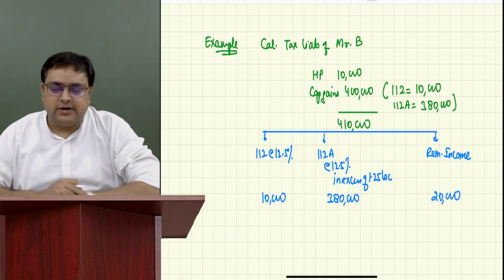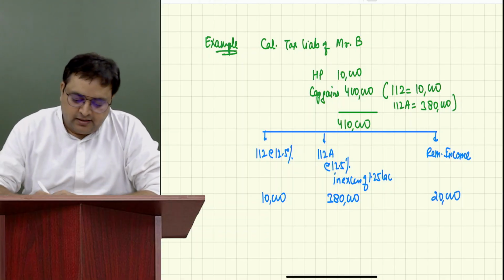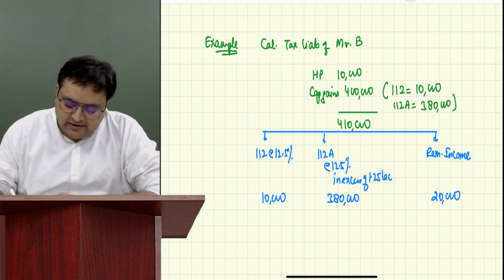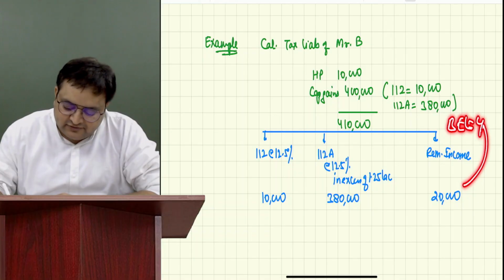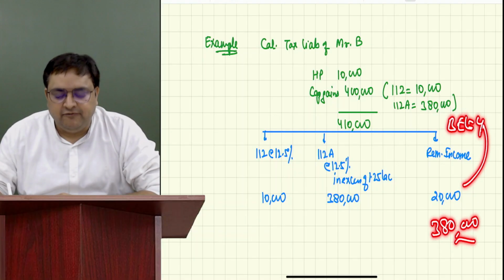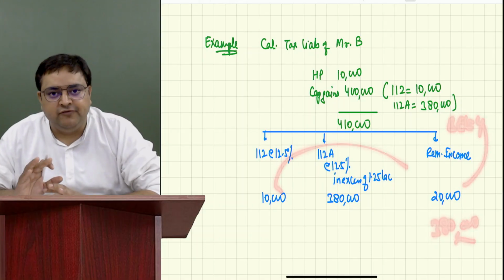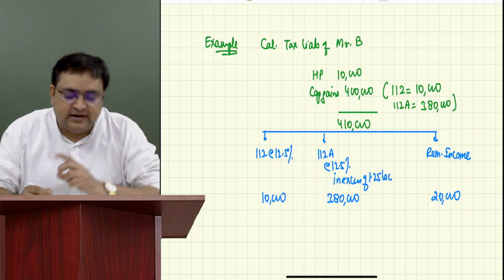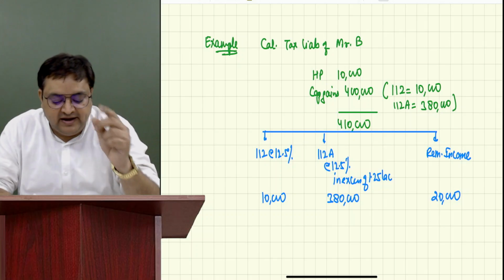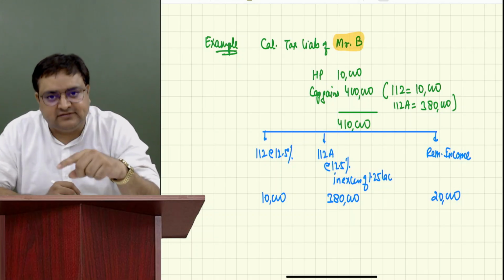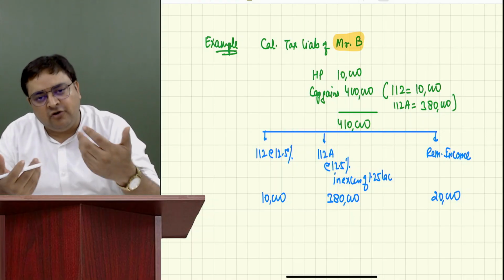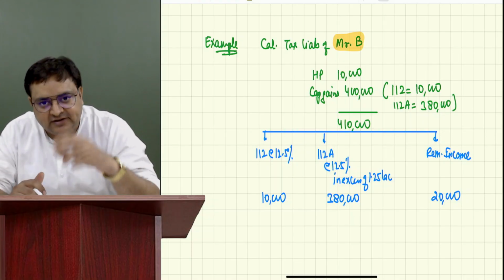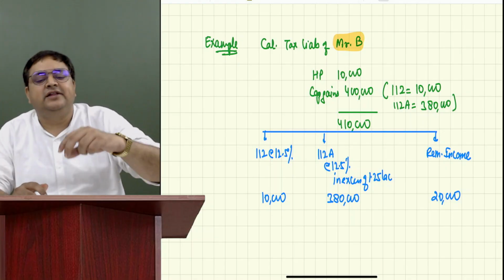Okay. Now, what will you do? Is there any basic exemption limit? It is 4 lakh. How much is unexhausted? 380 is unexhausted. Will you move it? Yes, you will move it. Why? Because who is the assessee? Guys, who is the eligible assessee? Individual. Is he an individual? Yes. Second thing, only resident. And if the question is silent, we always assume that this guy is a resident assessee. So this guy is eligible to get the benefit.